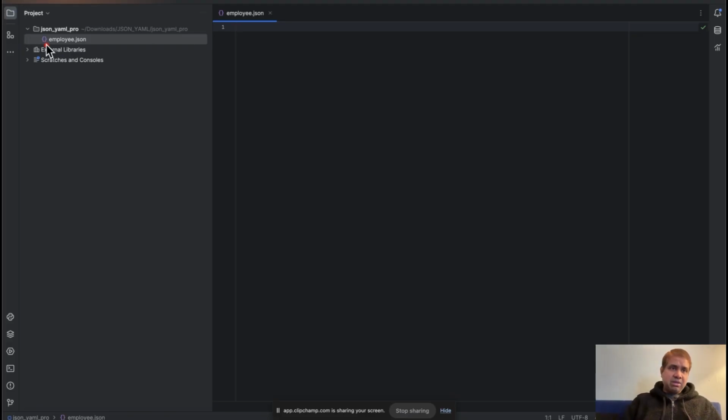The IDE automatically picks up curly braces, just a symbol, and it is ready to accept any JSON content. For example, if I open a bracket, it automatically closes the bracket. Now we can put name, say John. So in simplicity, this is a JSON document.